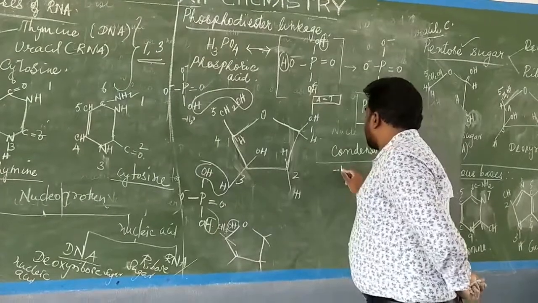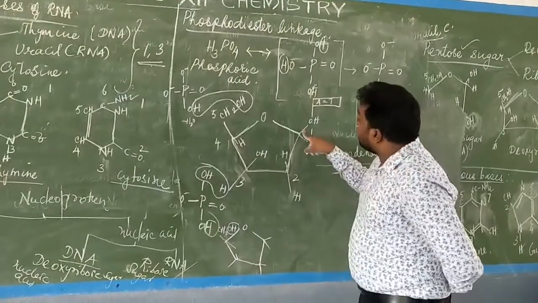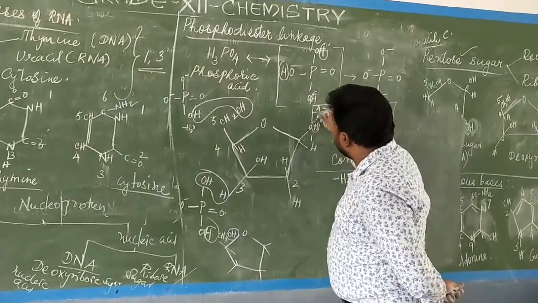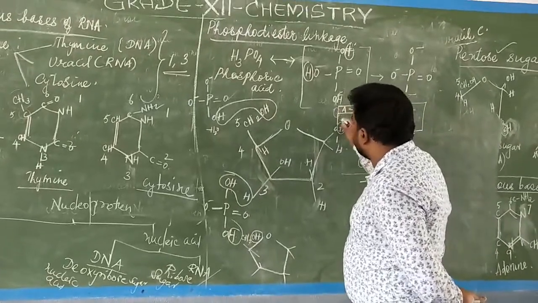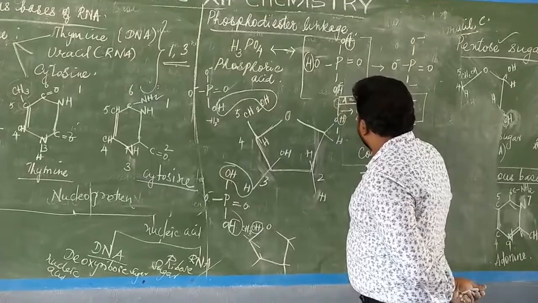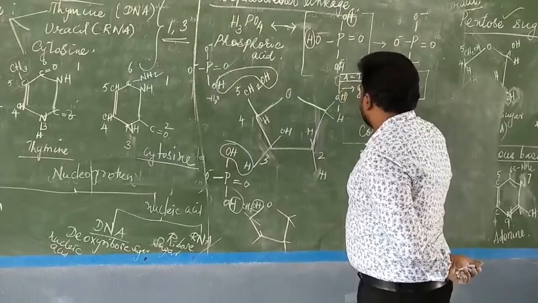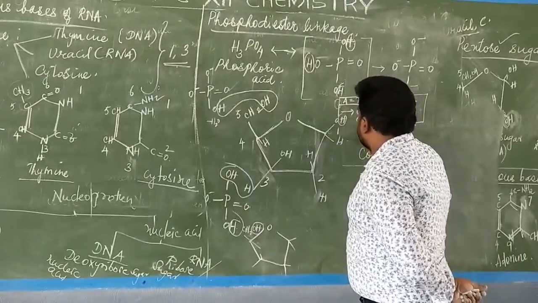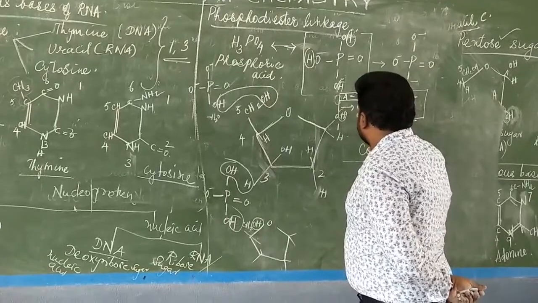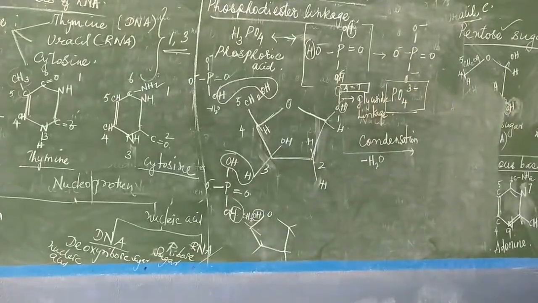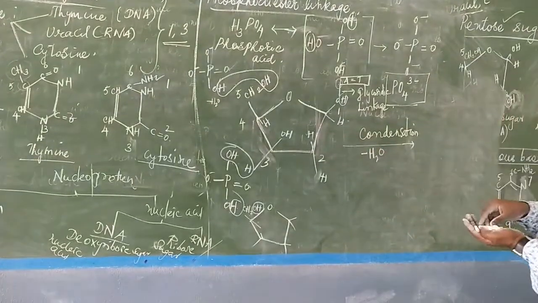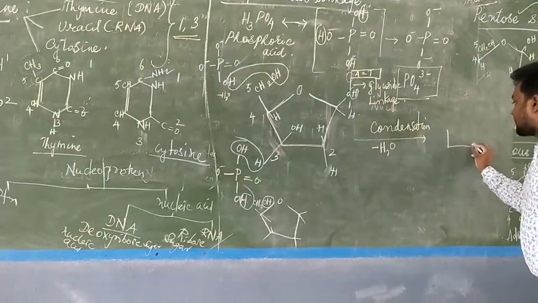Condensation is nothing but the removal of water. The H here and the OH on the nitrogenous base are removed together as water, and the bonding formed there is the glycosidic linkage. We already studied glycosidic linkage in carbohydrates, so I am not explaining it again. Now we will see the end product. Shall we draw this structure again so that we can better understand.